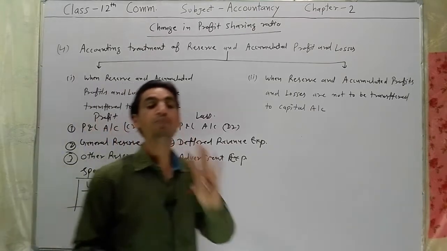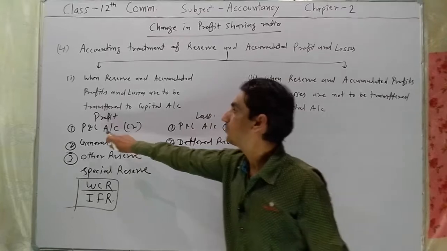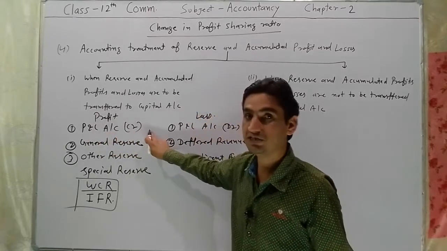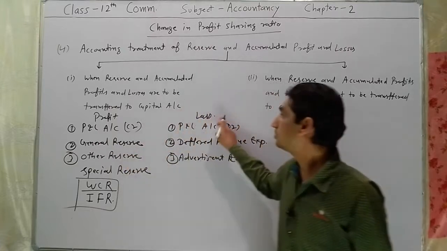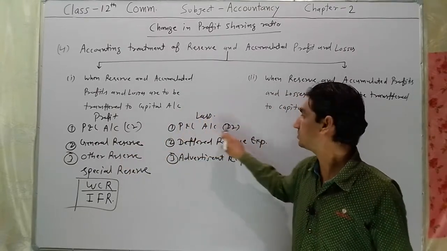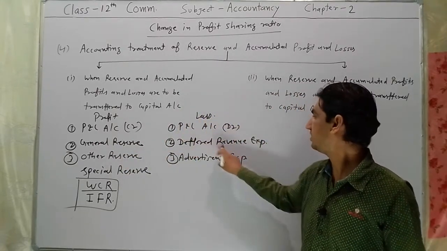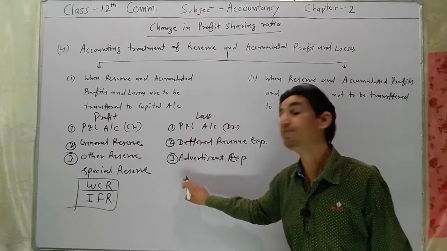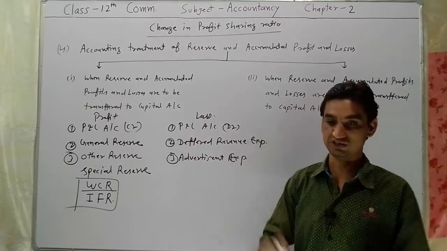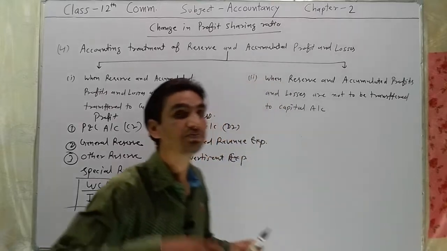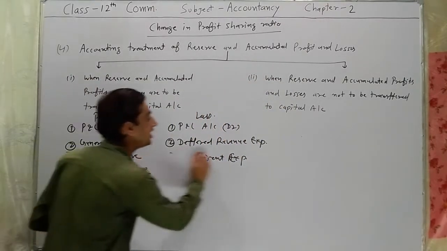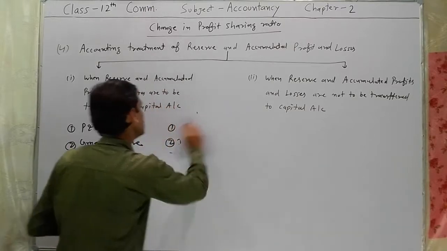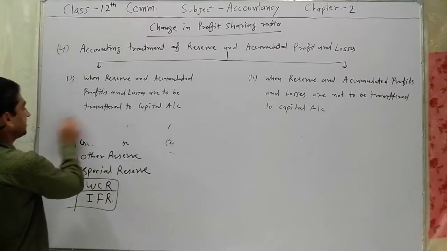So profit may come under the following three names: profit and loss account credit balance, general reserve and other reserve. Losses may come as profit and loss account debit balance, deferred revenue expenditure, and third, advertisement expenses. Whenever we close or distribute these profits and losses, how will entries be passed? So here the first entry